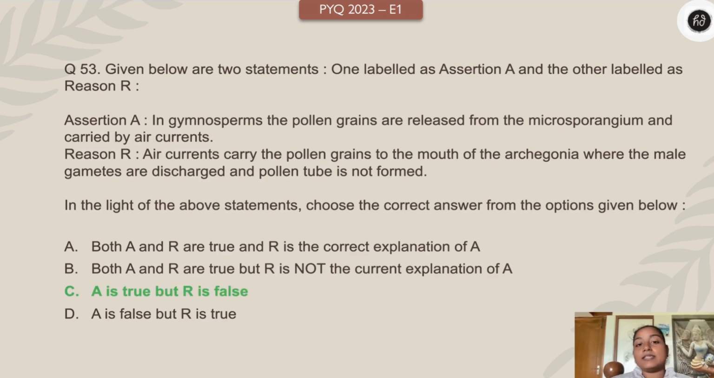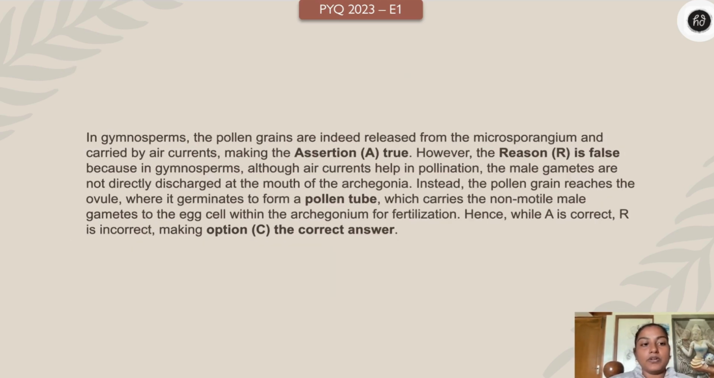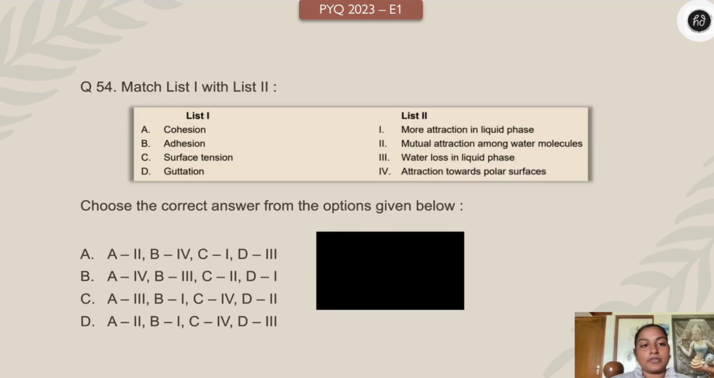And the answer is A is absolutely true. The pollen grains are released from the microsporangium and carried by air currents. So far it's right. But the air currents are not carrying the pollen grains directly to the mouth of archegonia. No. To the ovules, right? Where you can see the pollen grain actually germinates to form the pollen tube and all. So that is missing here. The pollen grain reaches the ovule where it germinates to form a pollen tube which carries the non-motile male gamete to the egg cell, right? Within the archegonium for fertilization. Therefore, B, the reason is wrong.